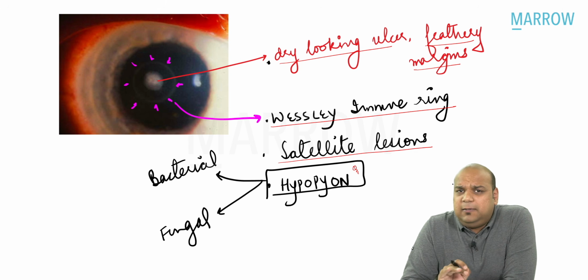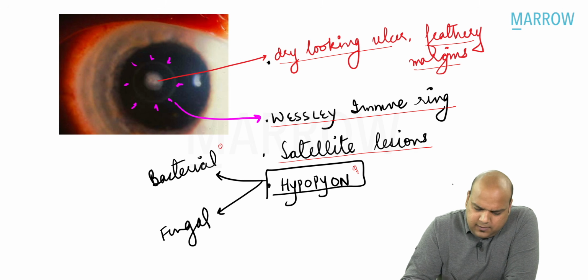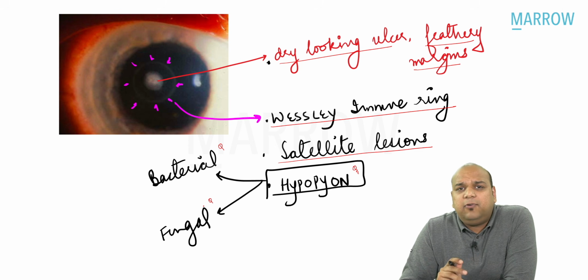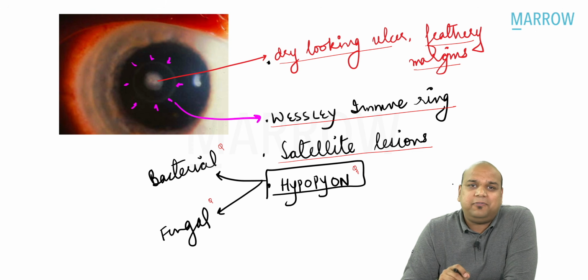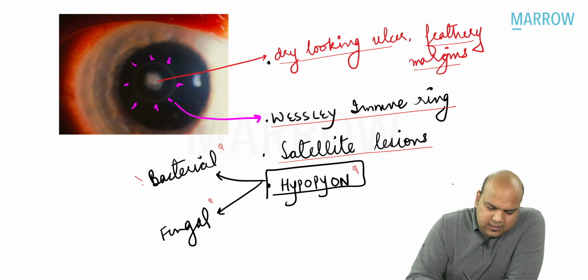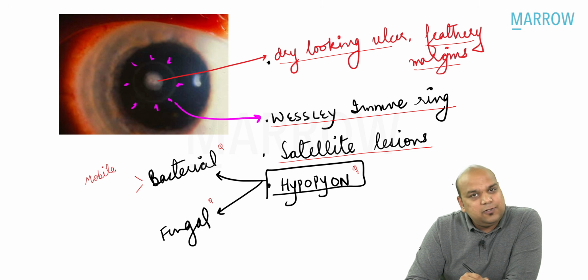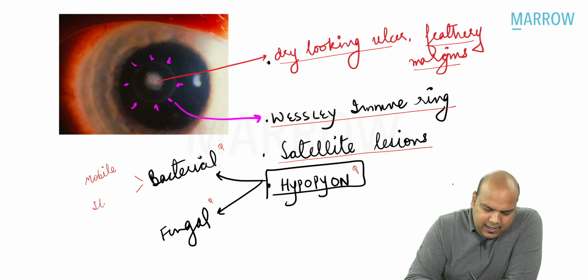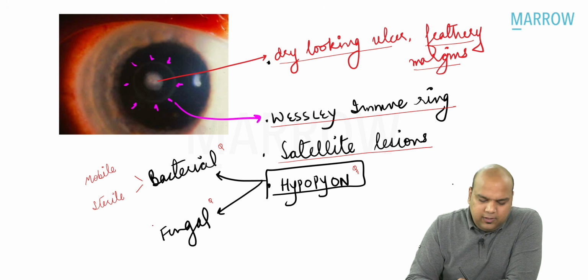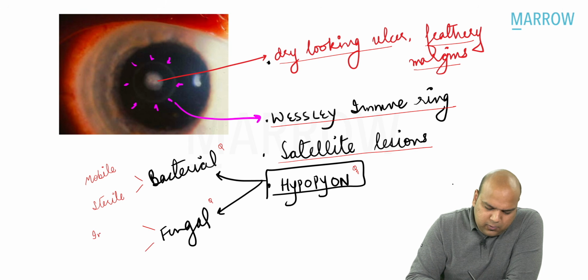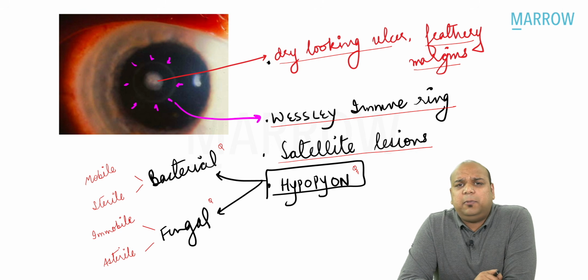Now, hypopyon is seen in both ulcers, bacterial corneal ulcer as well as fungal corneal ulcer. Very basic third prof knowledge. Bacterial and fungal corneal ulcer, how do you differentiate? So bacterial corneal ulcer hypopyon is mobile. The pus is very thin. So with the movement of the head, it will move and it is sterile. Whereas a fungal hypopyon is immobile. It is thick pus and it, everybody, is not sterile. Yes. I hope you remember these basics.